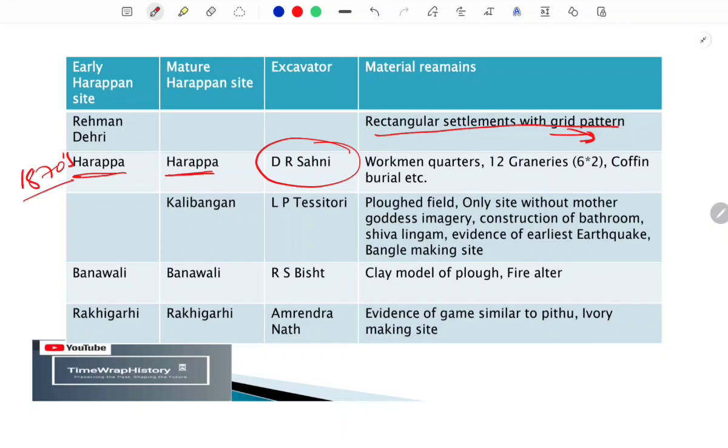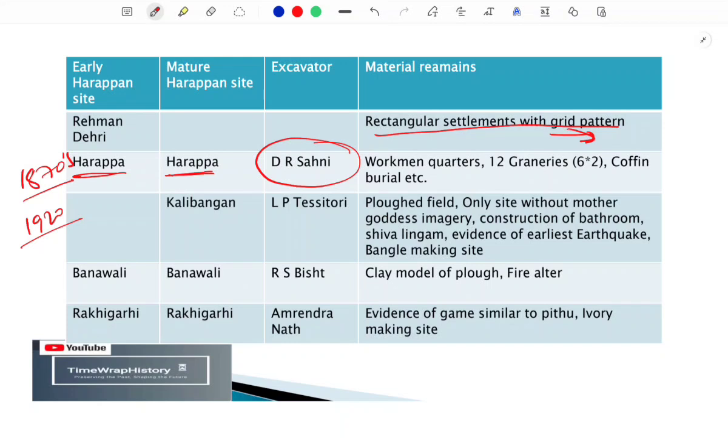It was in the 1860s or 70s when this happened, and the excavation of Harappa actually started in the early 1920s. So you can see there is a 50 years gap before the site of Harappa was conceptualized, and this was the earliest excavated site of the Harappan civilization. This is why we name this whole civilization after Harappa in archaeology.